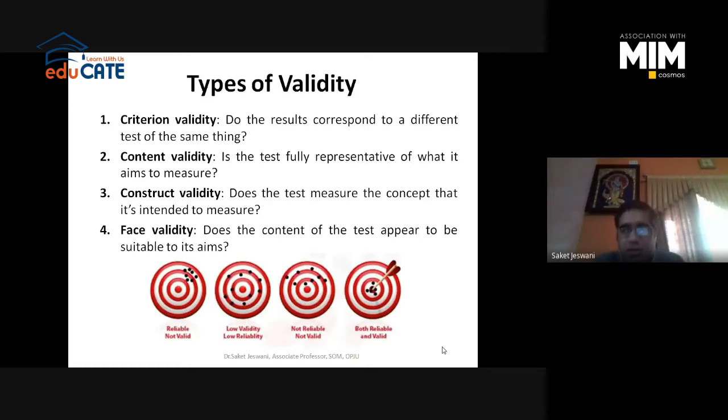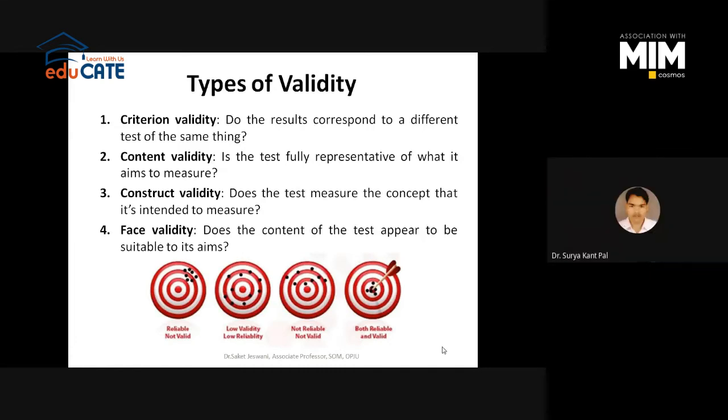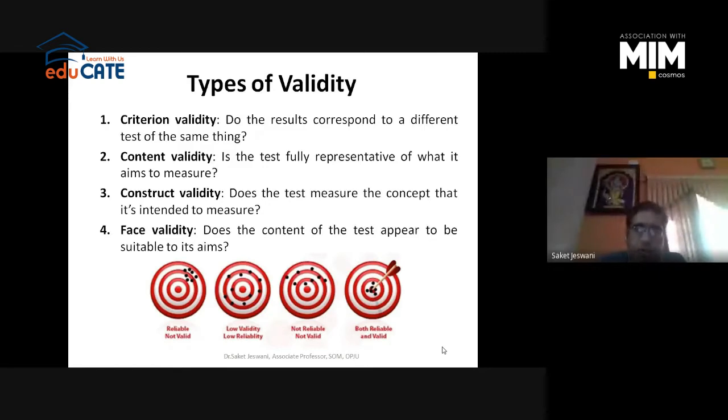Now we are talking about the construct. There are minute differences only between criterion, content, and construct, right? Content is about a single question, whether it is measuring the same variable or not. Construct is the overall construct, the model, all the variables together. It is about the whole concept. So that is known as construct validity.